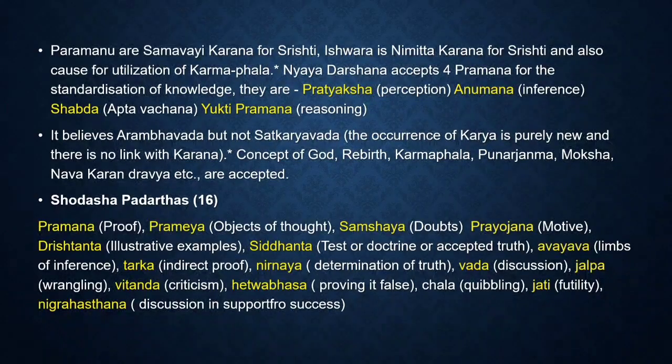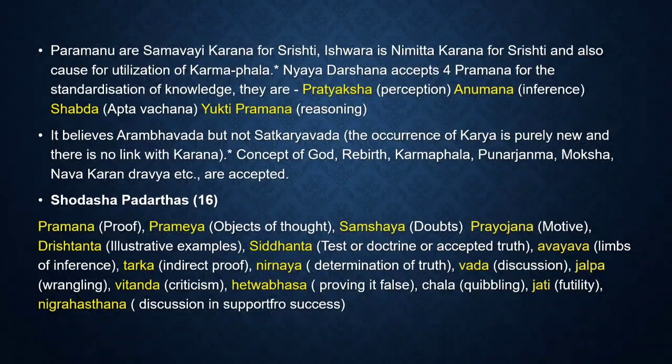Now in this Darshana they say that Paramanu are the Samavayi Karana for Shrishti and Ishvara is the Nimitta Karana for Shrishti, and also the cause for utilization of Karma Phala. In this Darshana, they accept 4 Pramanas for the standardization of knowledge, which are Pratyaksha, Anumana, Shabda and Yukti Pramana. I hope you know what each Pramana means. This Darshana believes in Arambhavada, but it does not believe in Satkaryavada. That is, the occurrence of Karya is purely new and there is no link with the Karana.